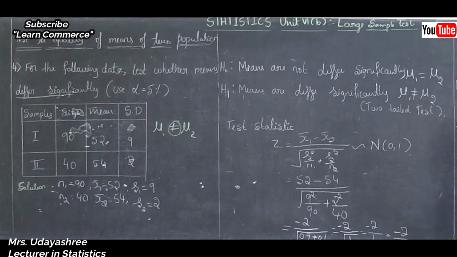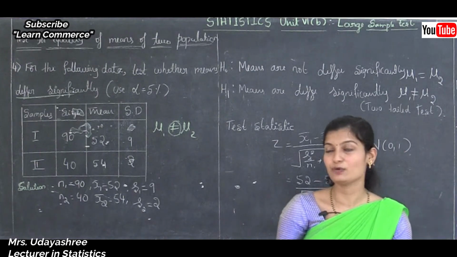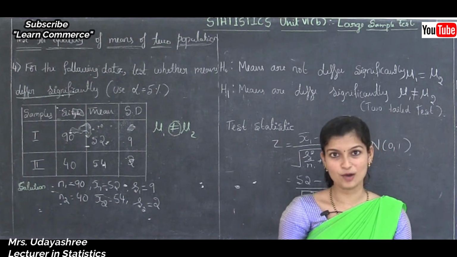These are the important problems of the test for equality of means of two populations.